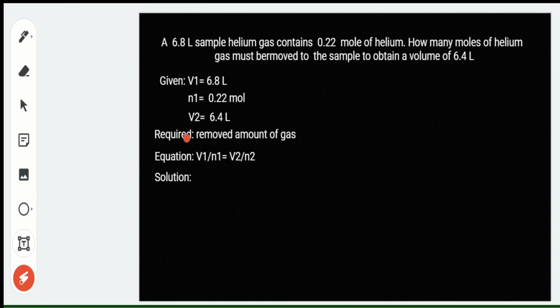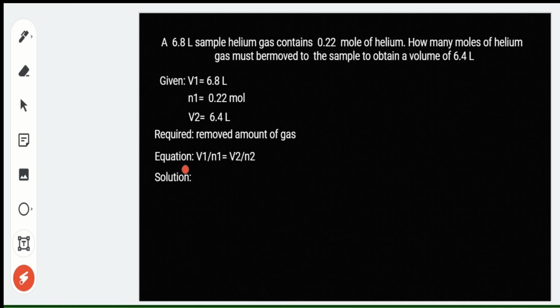Now, our problem here is to find the removed amount of gas. Ilan yung nabawas na amount of gas para magkaroon tayo ng 6.4 liters na volume.